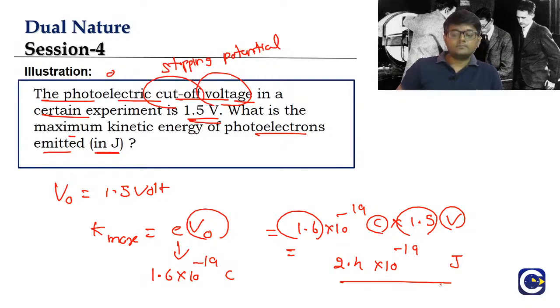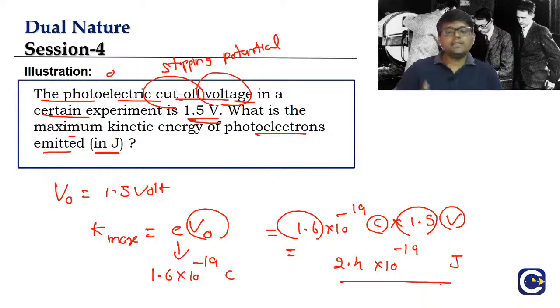What is the answer? 2.4 into 10 to the power of minus 19, in terms of joules. They are asking in the joule unit.